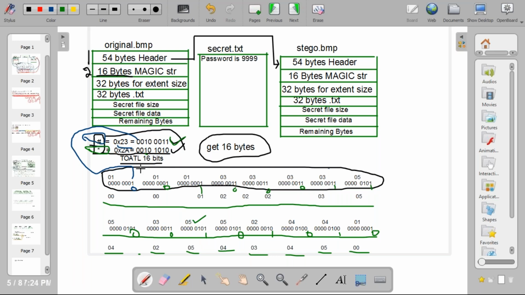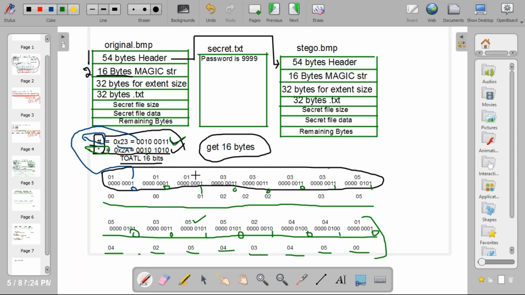Whatever the value you are encoding, that is important. That value you need to place in the LSB. Next to these bytes, you need to write to stego.bmp. Okay, now the magic string is over.